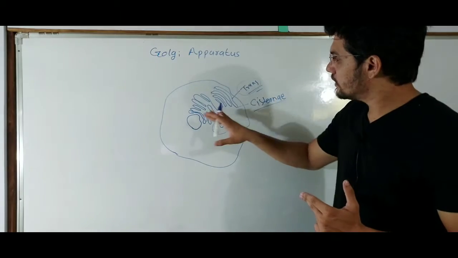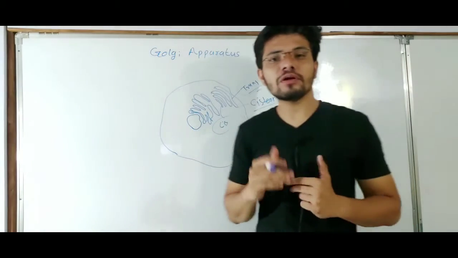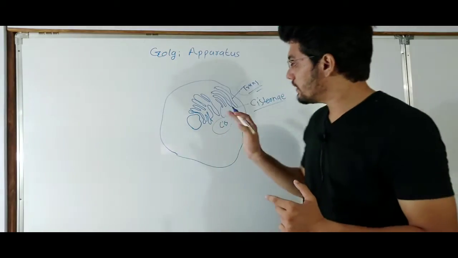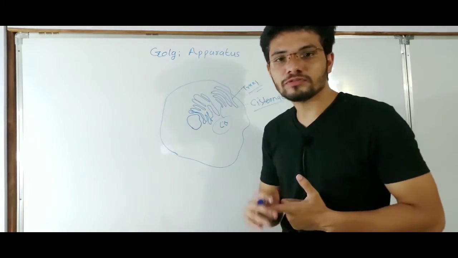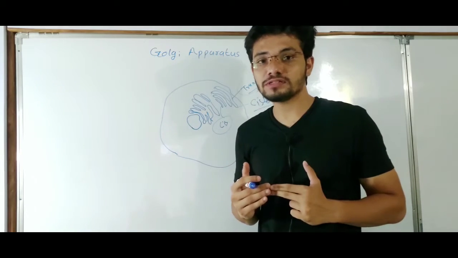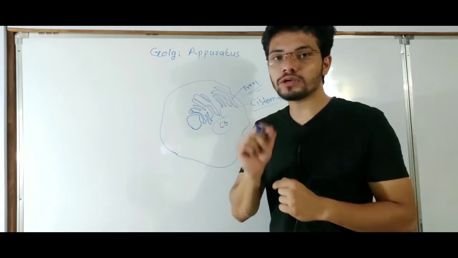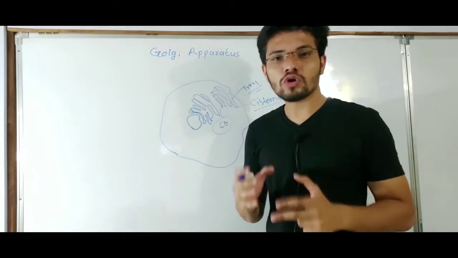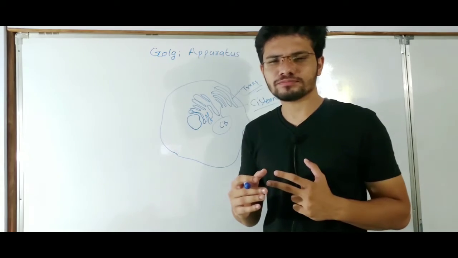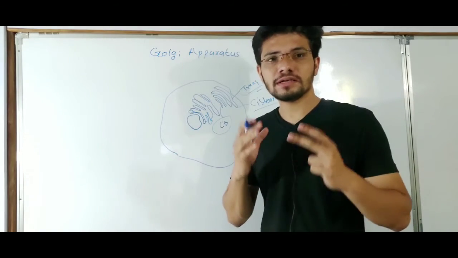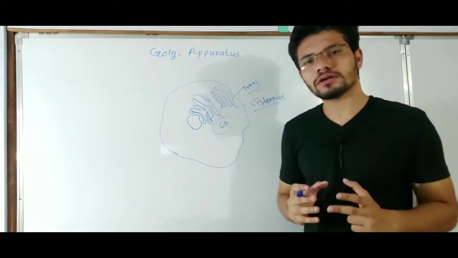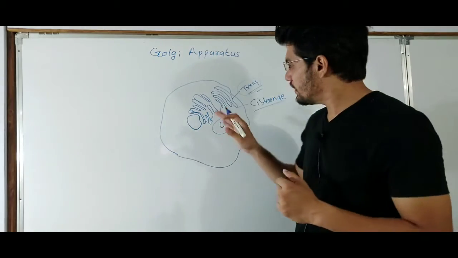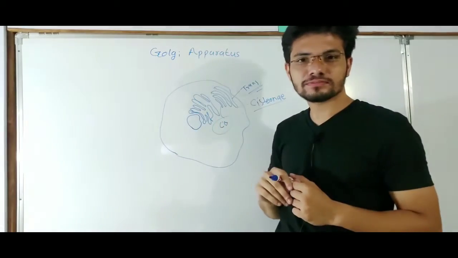So basically, we know that the endoplasmic reticulum performs the function of protein synthesis, right? Mainly the rough endoplasmic reticulum, which contains ribosomes on its surface. They make proteins, mainly raw proteins. They are not modified, or you may call it they are not prepared for their work, right? So they are modified in the Golgi apparatus.